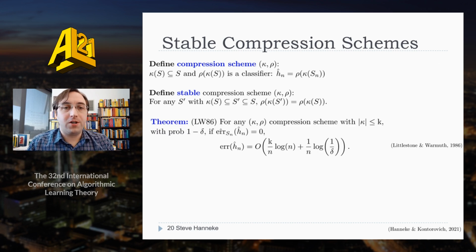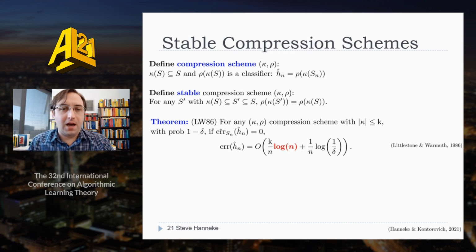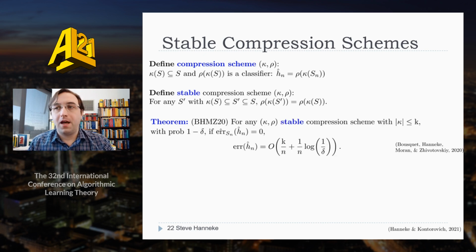Now, for a general compression scheme, there's a classic generalization bound from Littlestone and Warmuth. It says that if the compression set size is always bounded by some number k, then with probability at least 1 minus delta, if the classifier is correct on the data, then its error is bounded by k over n log n plus 1 over n log 1 over delta. However, this isn't good enough for us because of this log factor. In fact, it's known that for general compression schemes, this log factor can't always be removed. However, for stable compression schemes, it can be removed.